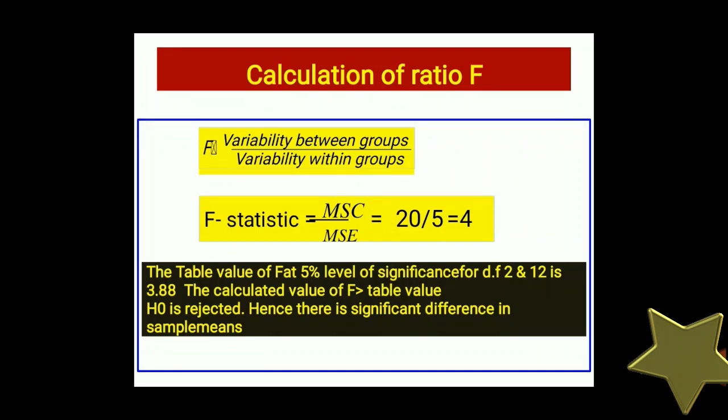Now calculation of the F ratio: variability between groups divided by variability within groups. F statistic is equal to MSC upon MSE, that is 20 divided by 5, which equals 4. If we check the table value of F at the 5% level of significance for degrees of freedom 2 and 12, it is 3.88. The calculated value of F is 4, which is greater than the table value of 3.88, so H0 is rejected. Hence there is a significant difference in sample means.